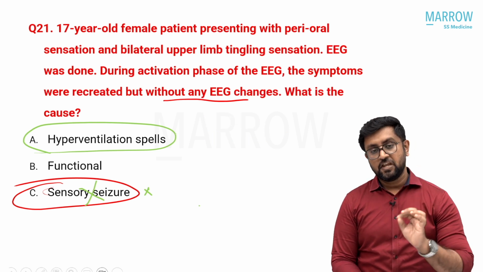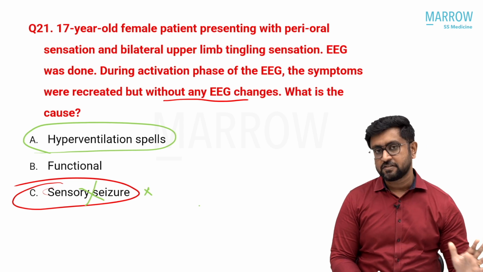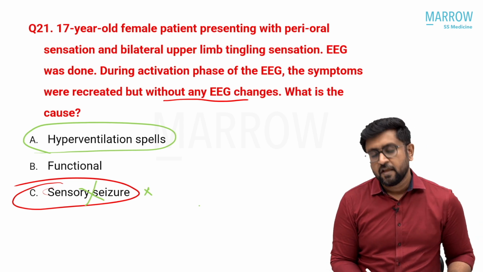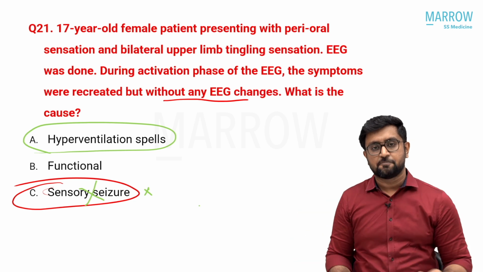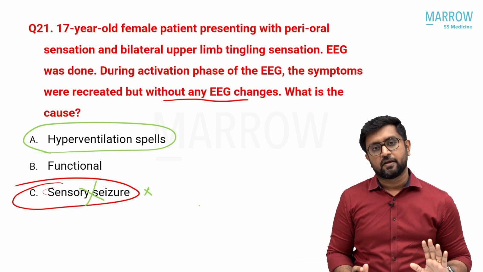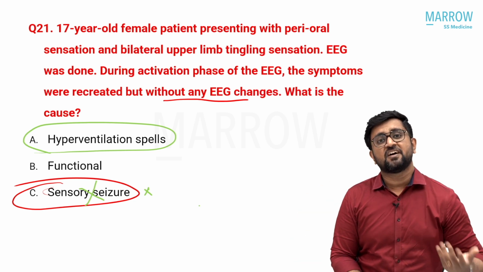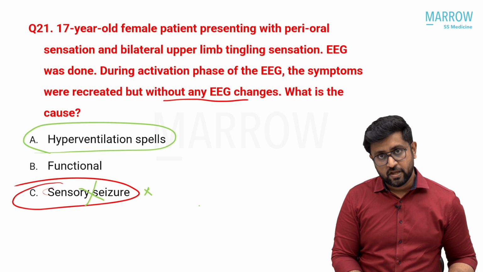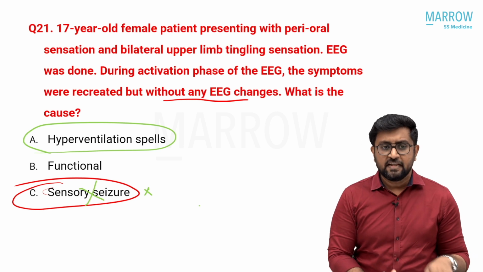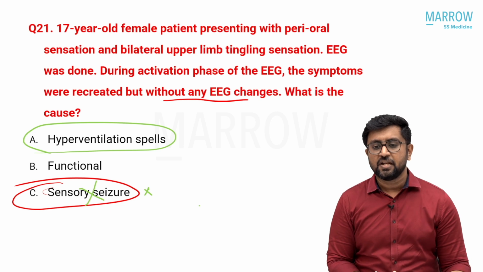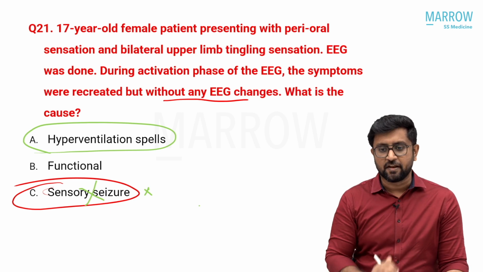See, the definition of functional neurological syndrome is different from hyperventilation spells. Hyperventilation spells may be part of a functional spectrum or a conversion disorder, but hyperventilation spells can also be triggered by the patient, can also be triggered for malingering by the patient. And it is a different entity. Functional never means that it is malingering.